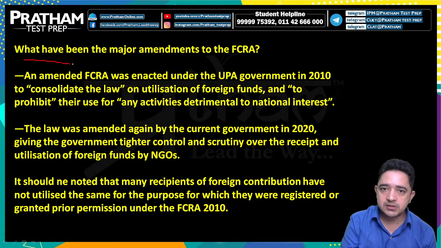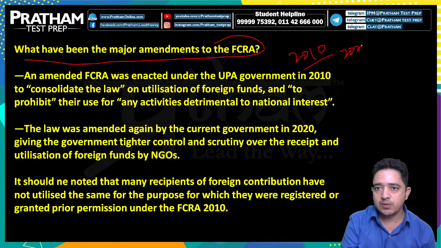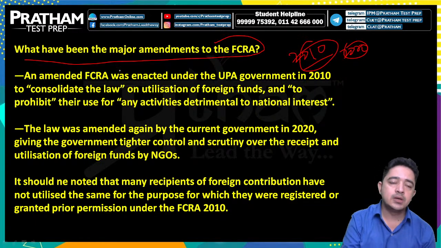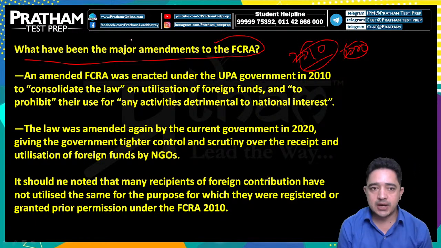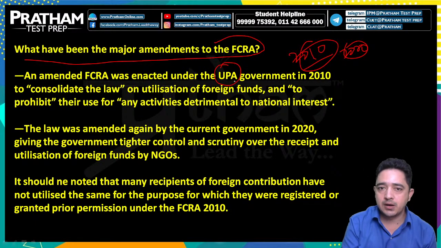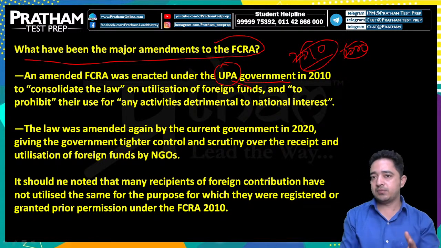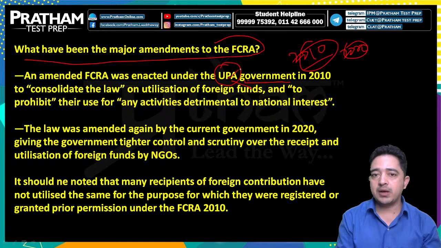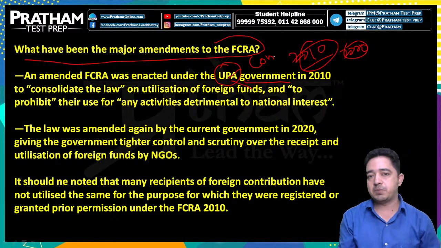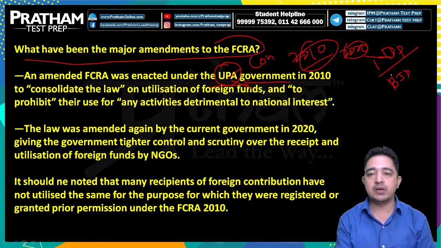What were the major amendments in FCRA? The first in 2010 and then 2020. What were the changes made in those two times? The FCRA was amended two times, and the 2010 amendment was enacted under the UPA government. UPA, which means United Progressive Alliance government, is where the Congress government is not in full majority, so Congress plus other regional parties make a coalition, and that is UPA. Similarly, in NDA, where BJP is not in full majority, BJP has a coalition of regional parties, and that is NDA.